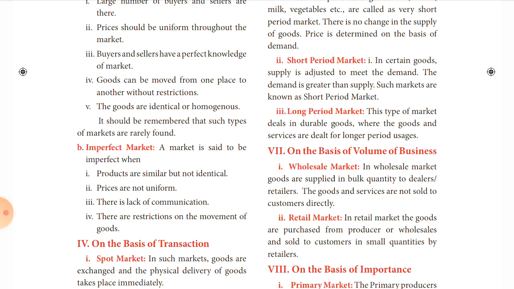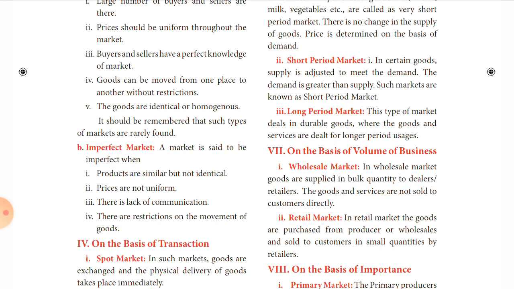Products are similar but not identical, as I said earlier. Prices are not uniform, because different goods are transacted, so prices are obviously not the same. There is a lack of communication, and there is a restriction on the movement of goods.